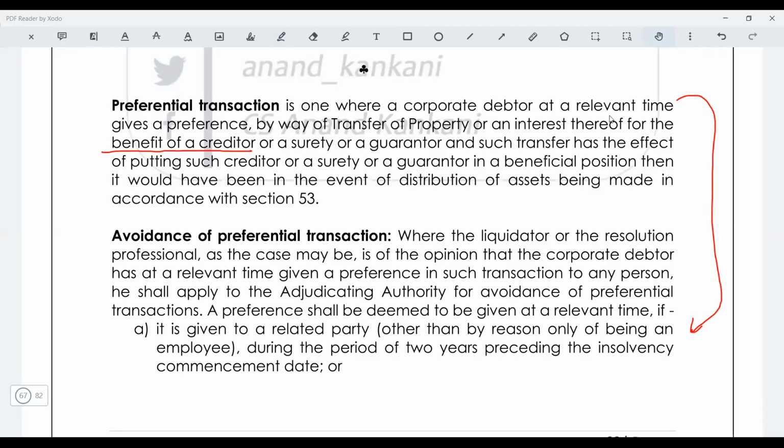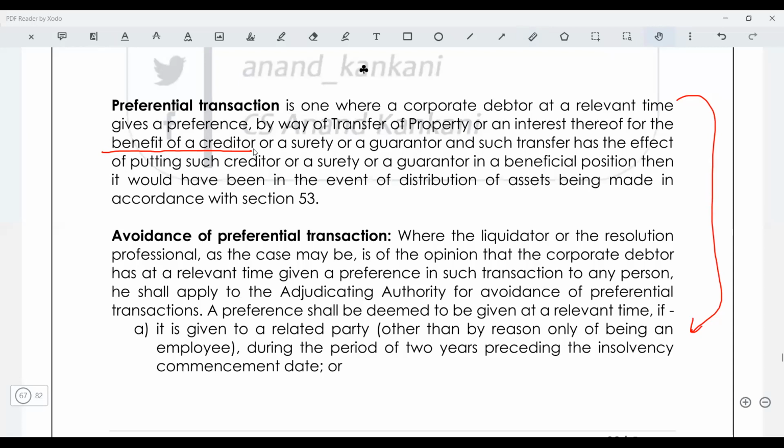Okay, so let's say you are a resolution professional, you're representing some creditor, right? Not the one who was part of this preferential transaction. So you will have to basically prove that, see, this was a preferential transaction, this has put the other creditor in the benefit. But let's say you are the one to whom the preference was given and someone is accusing you, so you'll have to defend that no, this was not a preferential transaction, this was done very well in the ordinary course of business, or this was a commercial decision, whatever the case may be. So just see, but ultimately what is happening, it is putting the creditor in a benefit, right?